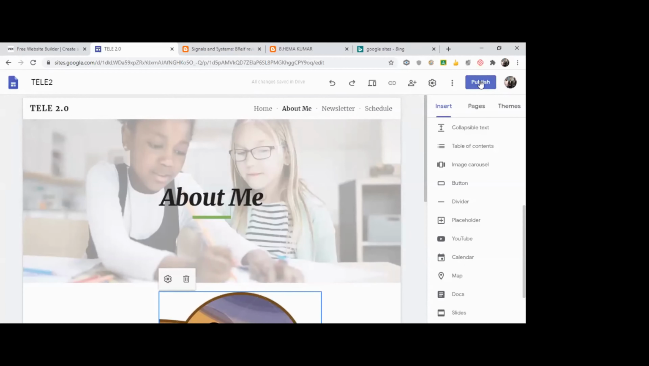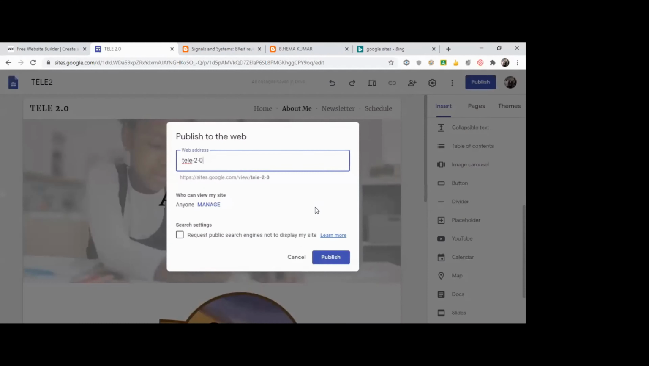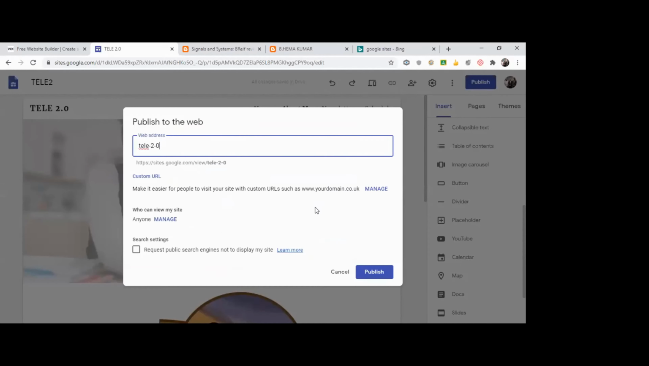Here you have the option. See on the right corner, publish. Click on it. As soon as I click on it, it will ask for an address, what name you want. So I'm just giving Tele 2.0.